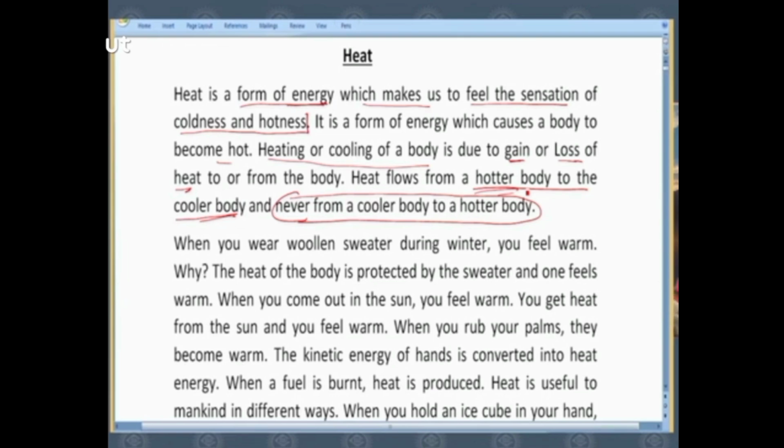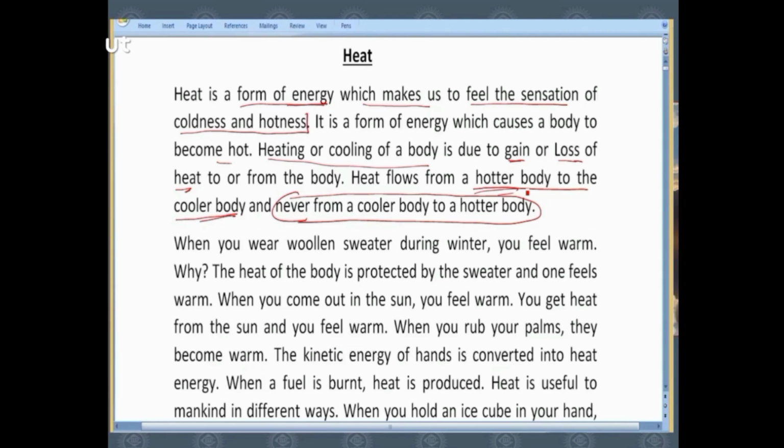And this is the basic principle which at times we utilize. For example, whenever we stand in the sun, we feel the heat. Why? Because we are absorbing the atmospheric heat. Similarly, in winters, we wear woolen clothes to keep ourselves warm. Why woolen clothes? Because woolen clothes restrain our body heat from getting lost into the atmosphere, because of which we remain warm inside.